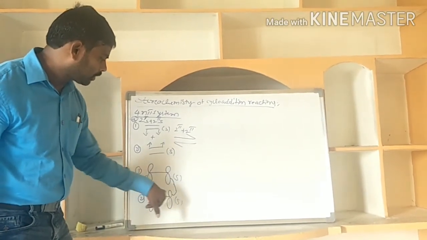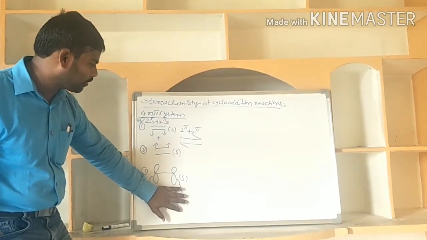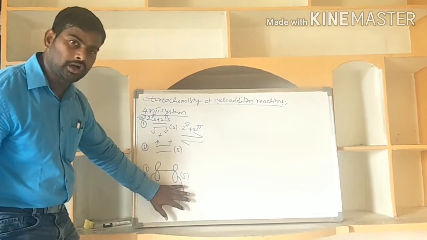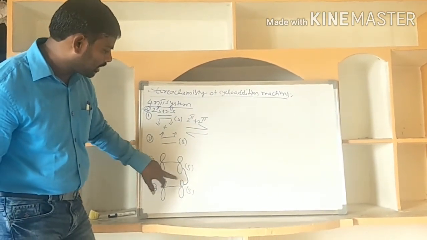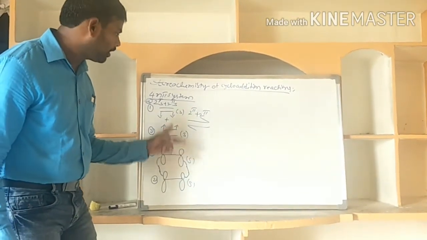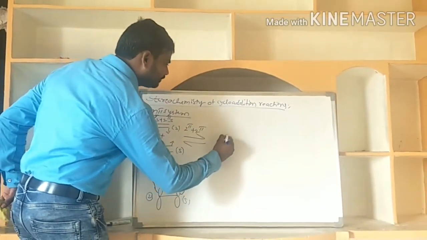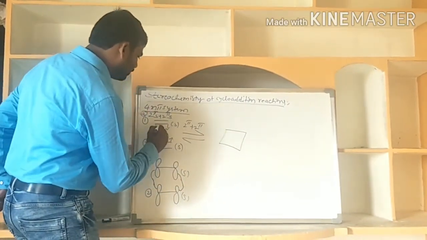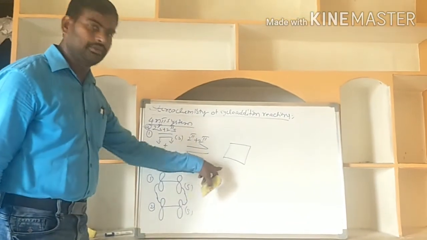This is the top phase. This is the bottom phase. Look at the first partner: both the lobes are on the bottom phase. And here, the second partner, both the lobes are in the top phase. Means supra partner. Total, supra addition. In supra addition, what is the product here? I am writing the product. Cyclobutane is the product. Okay, and this is the supra addition.